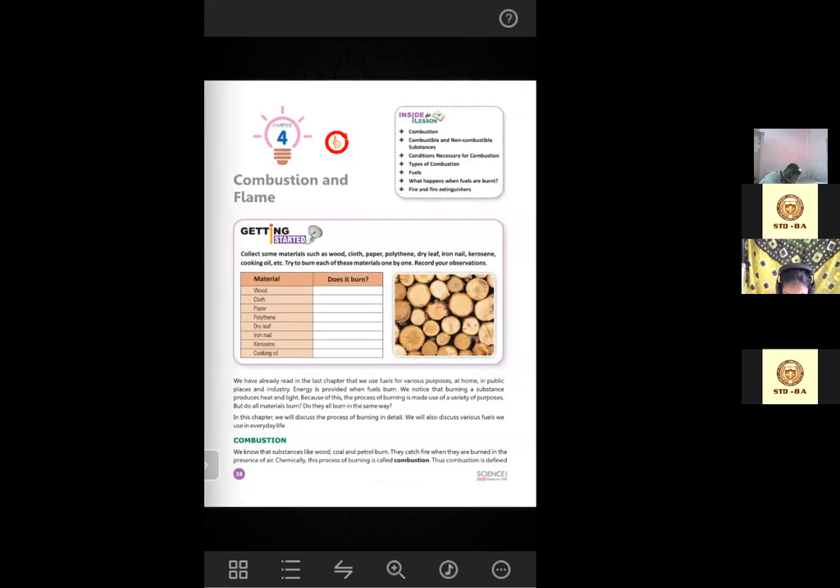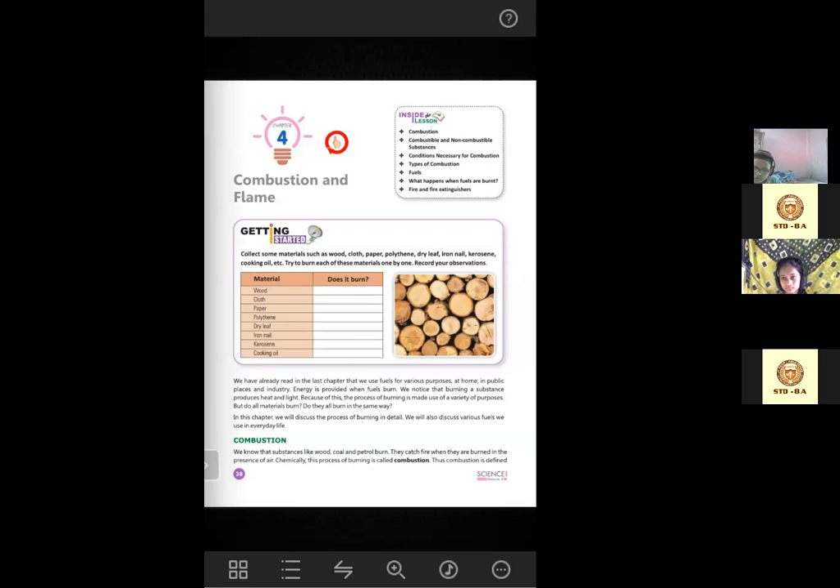In the previous chapter, you have learned that we use fuels for various purposes at home, in public places, and in industry also. Energy is provided when fuels burn, and we notice that burning a substance produces heat and light. Because of this, the process of burning is made use of for a variety of purposes. So after burning, we get the products. After burning, we not only get some particular products, but also we get heat and light, right? As a result of burning, heat and light is produced.